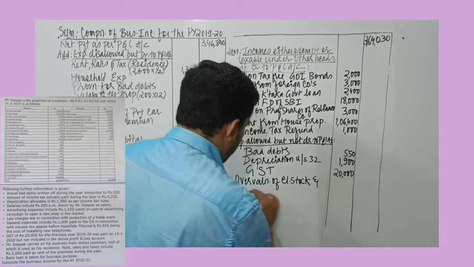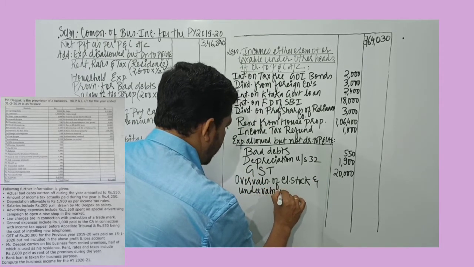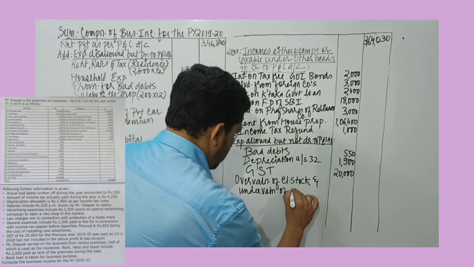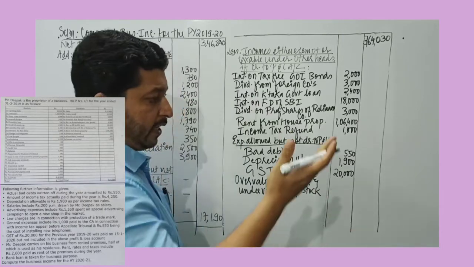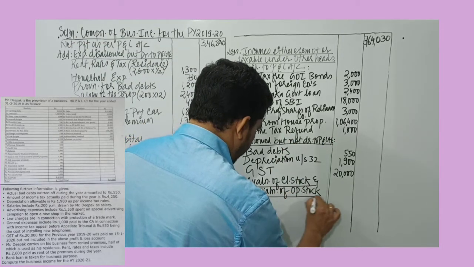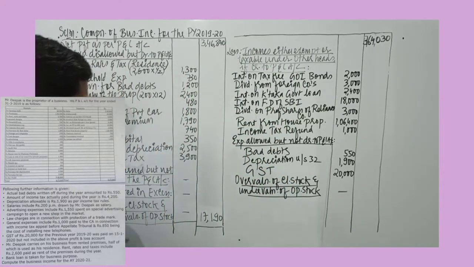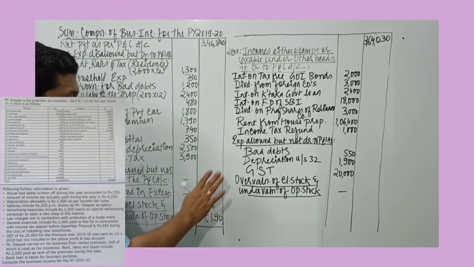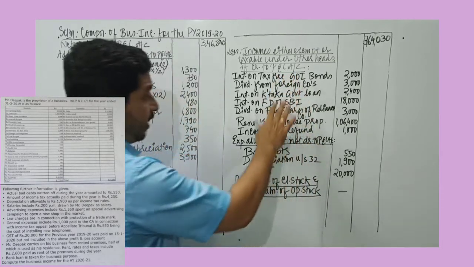And undervaluation of opening stock. When opening stock is undervalued, the profit increases. So if there is any overvaluation of closing stock and undervaluation of opening stock in the problem, that must be deducted. Neither of the two is given in this particular problem, so we just write dash. These are the various headings.